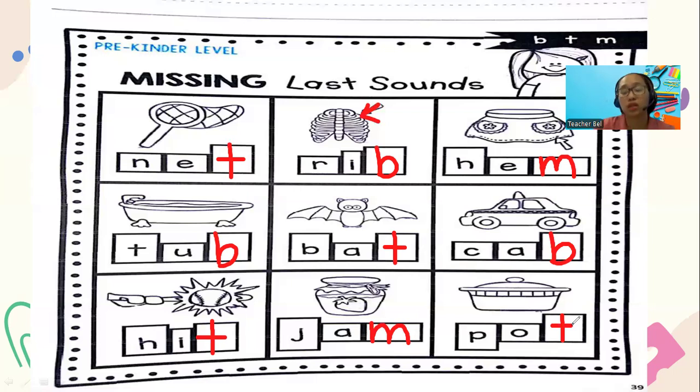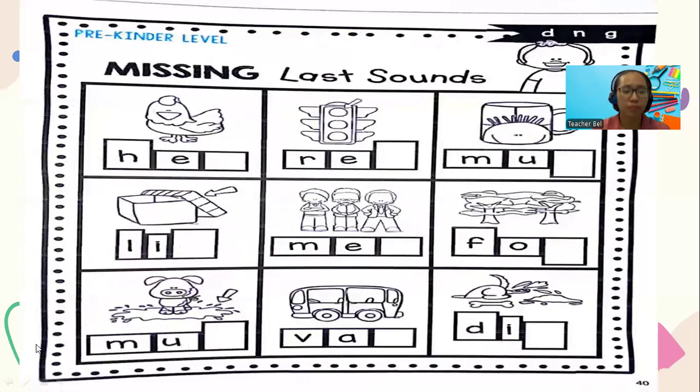So there you go. Those are the words that you need to write. Let's review, okay? We have the words net, rib, hem. You also have the words tub, bat, tab. Then this is hit, jam, and pot. Now, if you are done with the work, good job. But if you're not yet done, pause the video. Play it again once you're done. But if you're done, can we move to the next? I'll erase the writings on our screen and let's go to the next page.